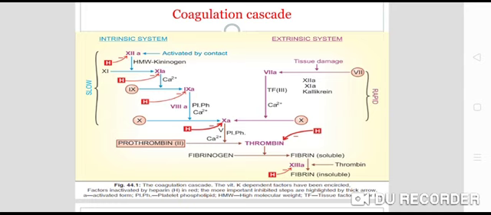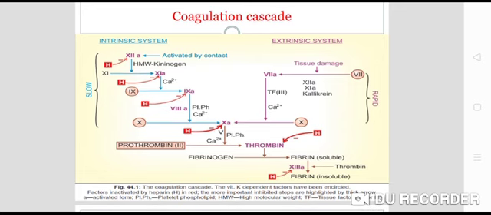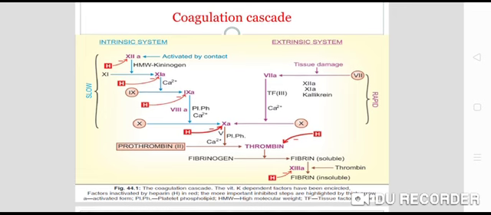Once there is an activation of factor number 10, this factor number 10, with the help of factor number 5, calcium, and platelet phospholipid, converts prothrombin to thrombin. Now thrombin helps in conversion of fibrinogen to fibrin. This fibrin is soluble in nature. With the help of thrombin and factor number 13A, this soluble fibrin is converted into insoluble fibrin, and this is what is our coagulation cascade.